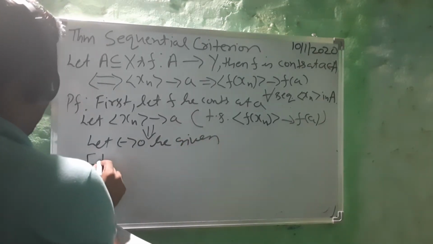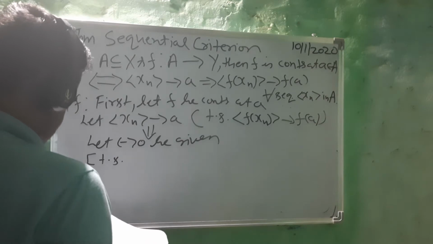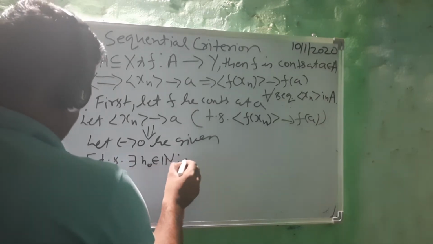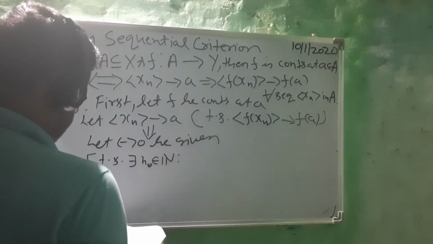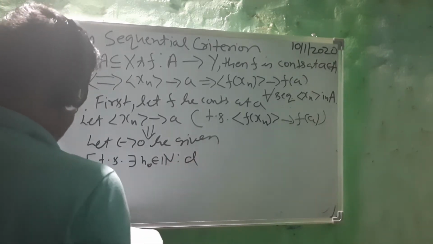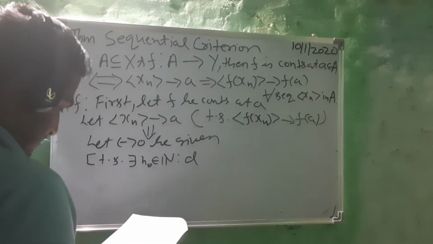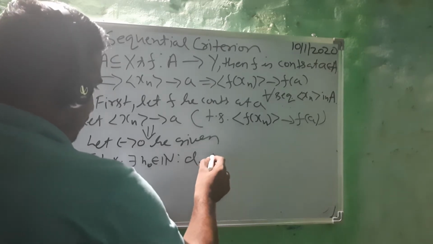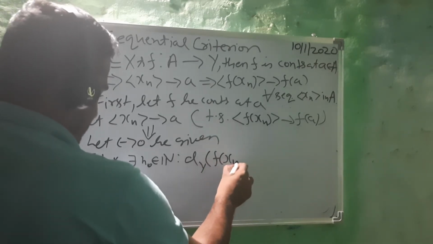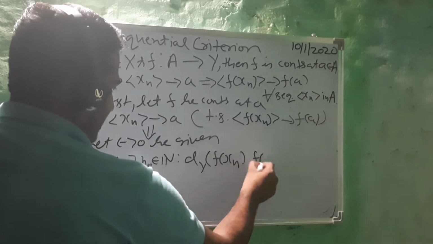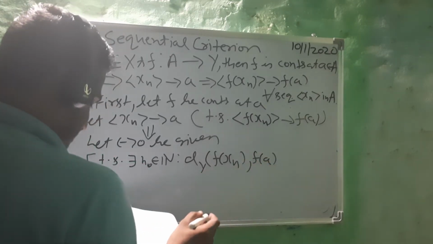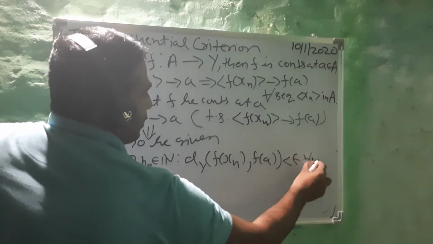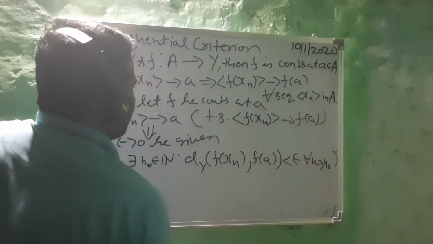Then write down what we have to show: there exists a natural number n naught such that dY(f(xn), f(a)) is less than epsilon for all n greater than or equal to n naught, after this finite stage.